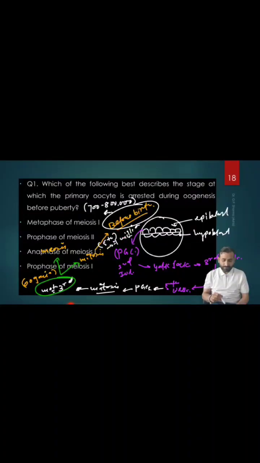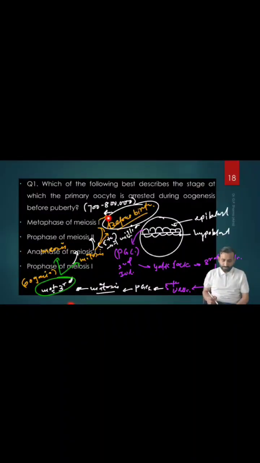See, the oogonia reach 7 million by the 5th month, and they continuously divide till before birth. Even though they divide, some of these cells undergo degeneration, and they remain how much? Only 700 to 800,000. Some of the cells already undergo meiosis at the third month. They begin to go into meiosis. Of the rest of the cells, some undergo meiosis here, some here, some here. So at different weeks they undergo meiosis. The first meiosis begins by which month? Third month.